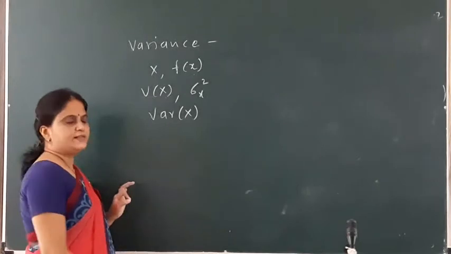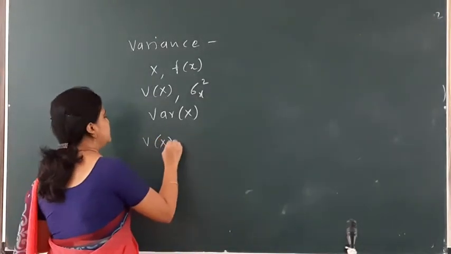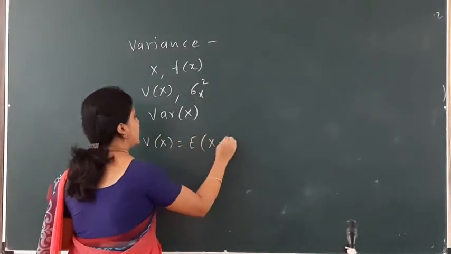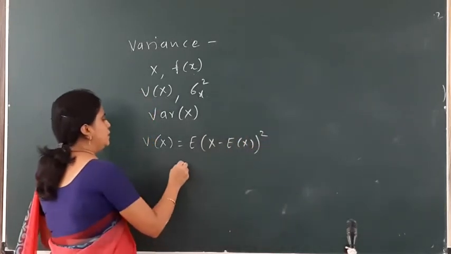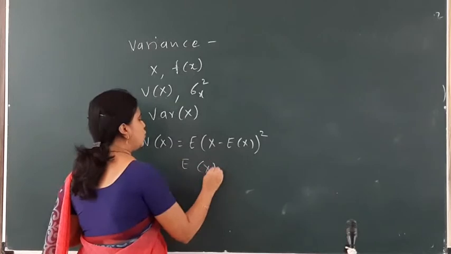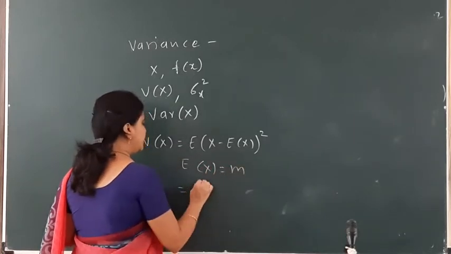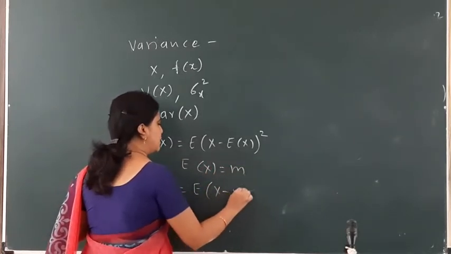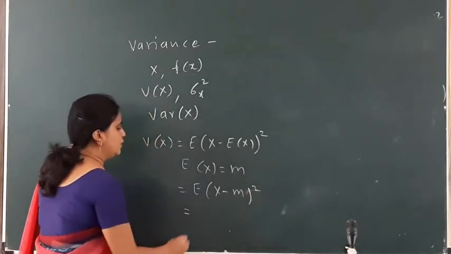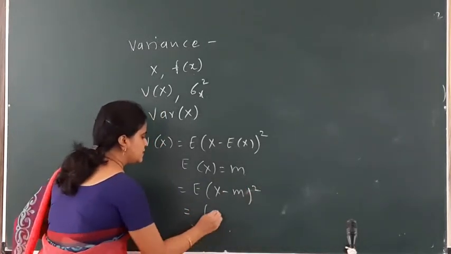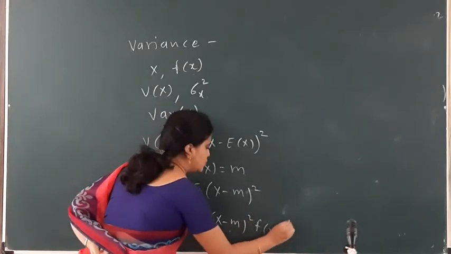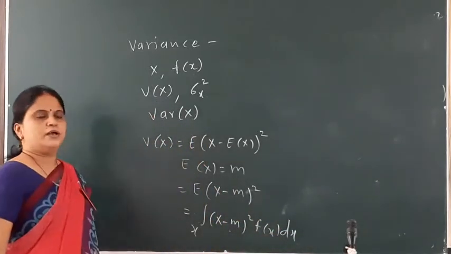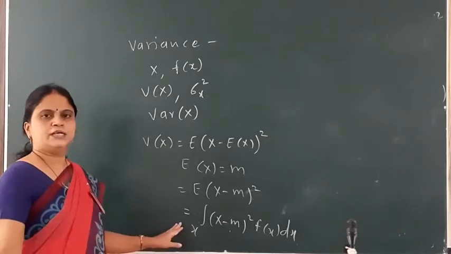It is defined as variance of x = expectation of (x minus expectation of x) squared. If we replace expectation of x as m, then it becomes expectation of (x minus m) squared, which is equal to the integration over the range of (x minus m) squared f(x) dx. So this is the formula for finding variance.